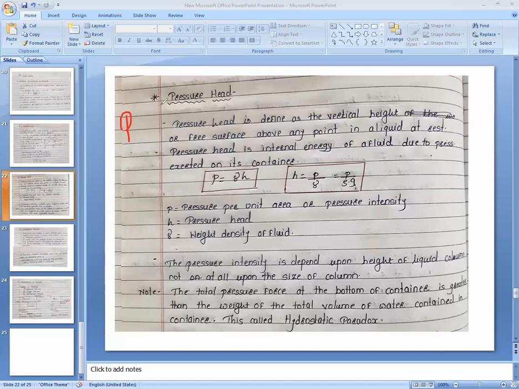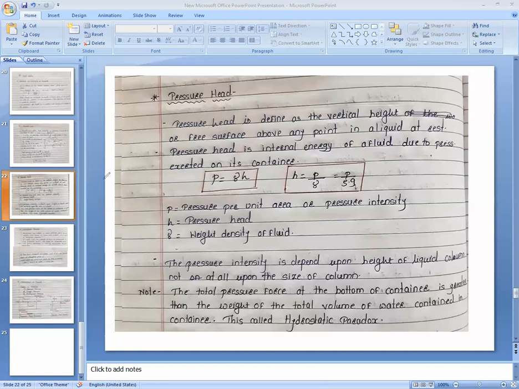So we explain how to represent the pressure which is deep in the water or any fluid. In such a situation, the height of a fluid is considered as a head, and the pressure is represented with respect to that head.